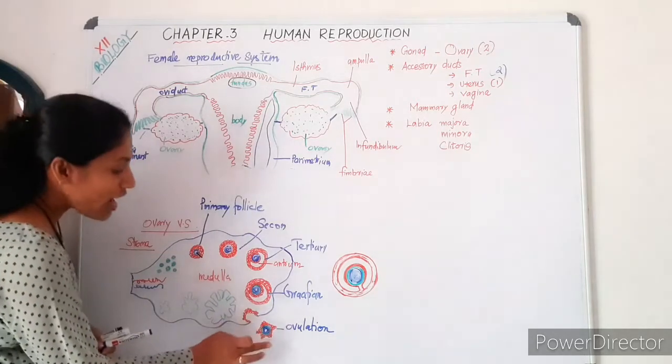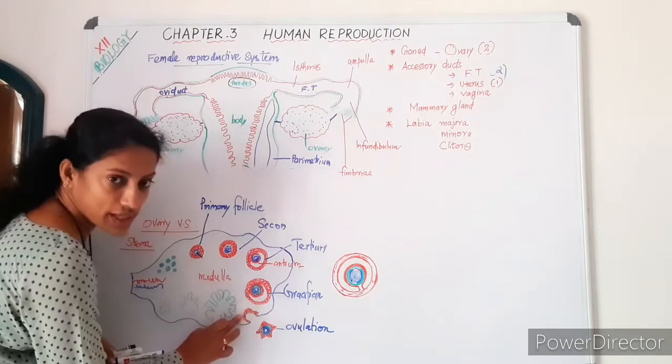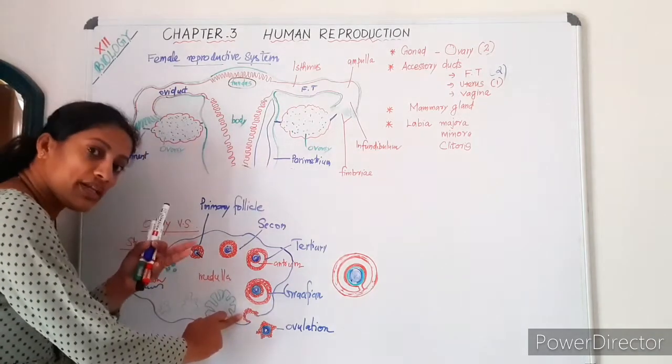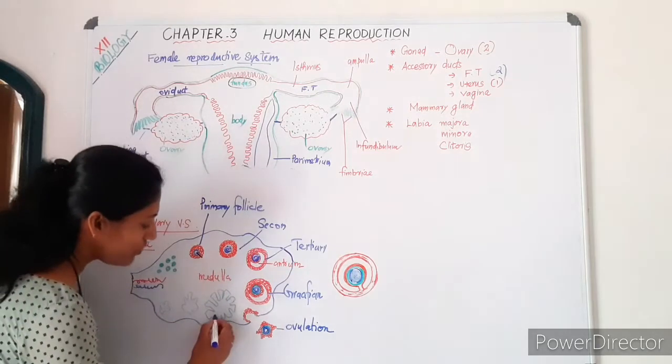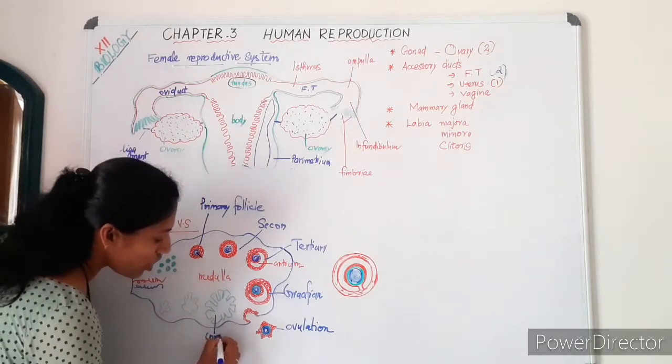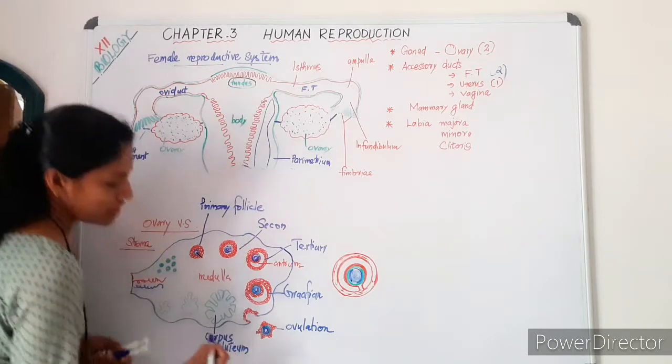After the release of the ovum, the remnants of the Graafian follicle develop into another structure, a gland called corpus luteum. You are familiar, corpus luteum.